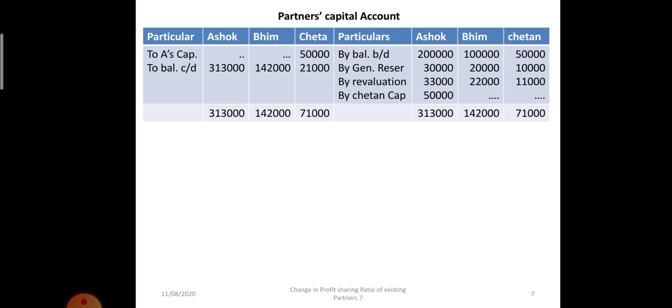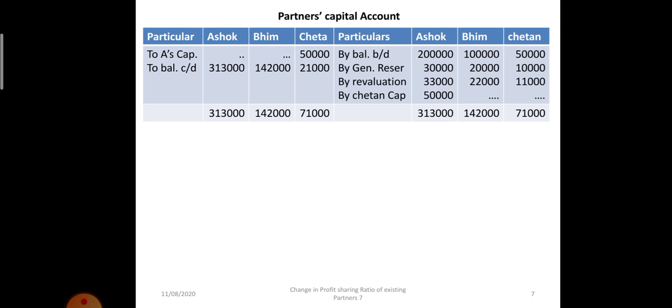And then the goodwill entry we will pass. Ashok was credited and Chetan was debited. So on the credit side in Ashok's column we will write by Chetan's capital 50,000 rupees. See the last line on the credit side: by Chetan's capital 50,000. And on the debit side Chetan was debited, so to Ashok's capital. Here I have written A because there was no space, so to A's capital 50,000 rupees.